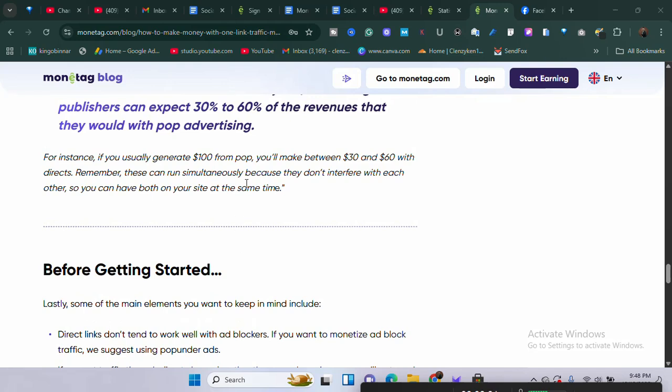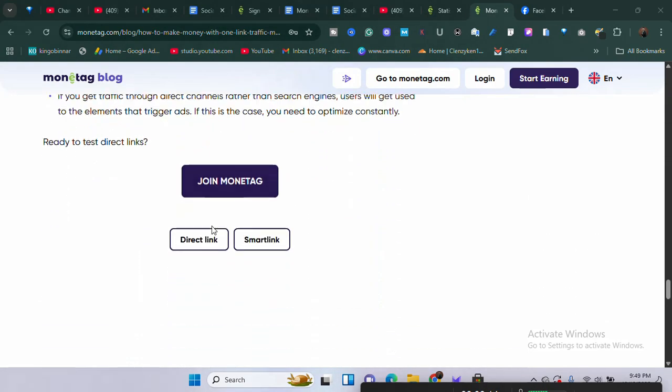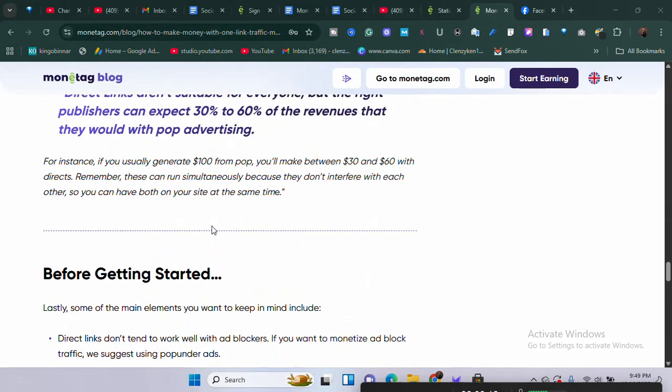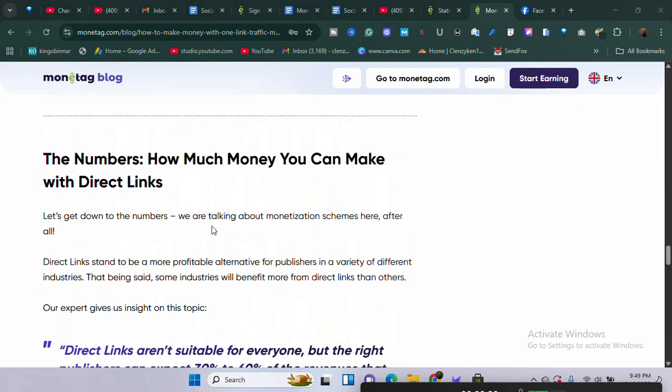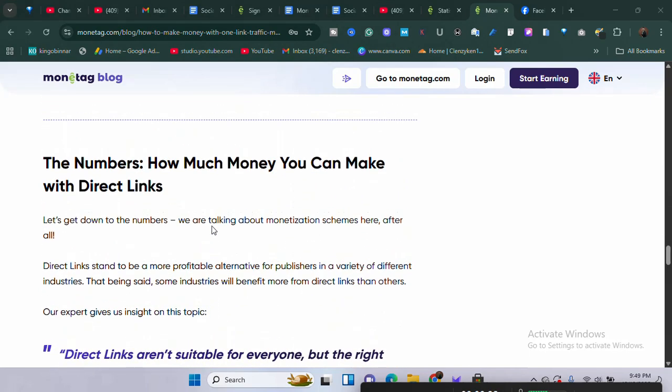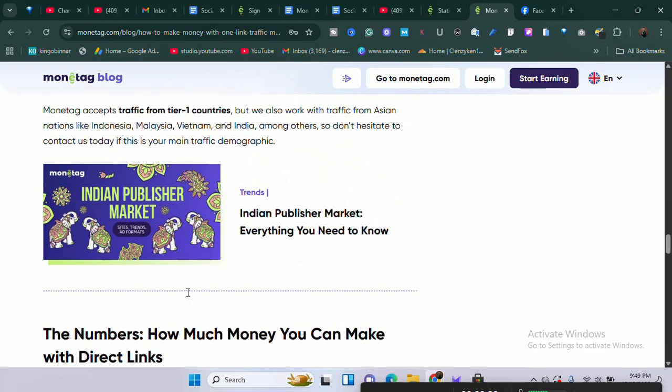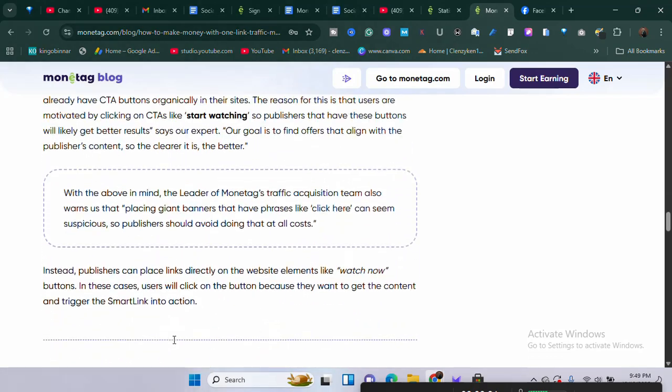So if you add the direct link here, when somebody reads, there will be a call to action button. If they click on that, it's going to take them to the link or the advertising page. And don't forget that this direct link actually works by knowing exactly what kind of ads are suitable for that audience. Some ads are not suitable for everyone, but direct links is smart enough to know that this one is suitable for you, and it's going to show you ads that are very relevant to what you're searching for or what you want.